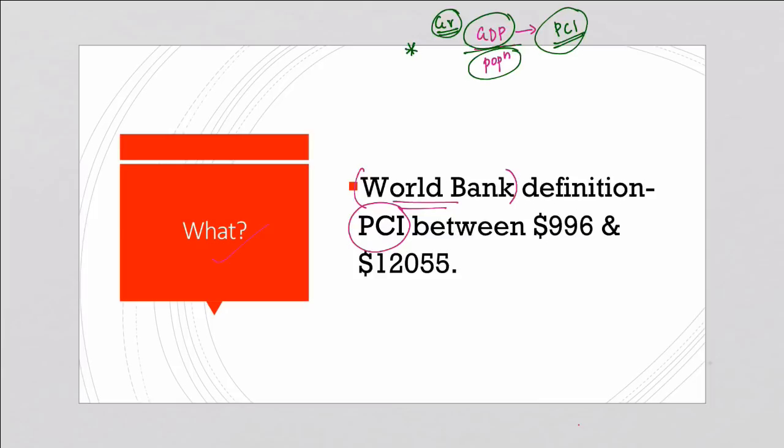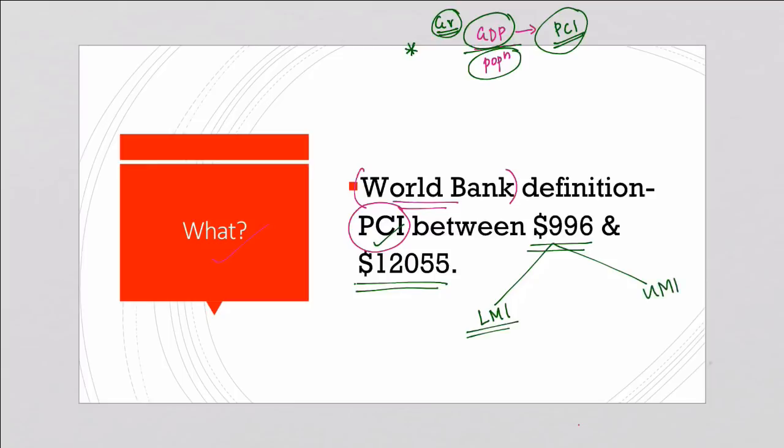These formulas are very important in the sense that they give you conceptual clarity regarding these terms. The World Bank defines the middle income trap in terms of per capita income. According to the World Bank, a per capita income range between $996 and $12,055 makes a middle income trap. The World Bank has divided it into two: the lower middle income trap and the upper middle income trap.